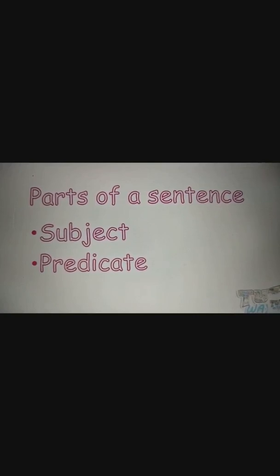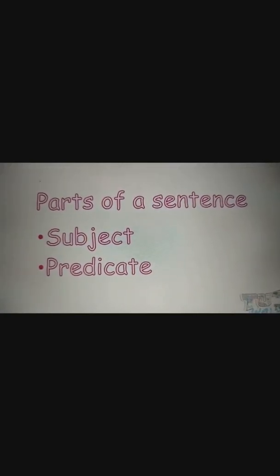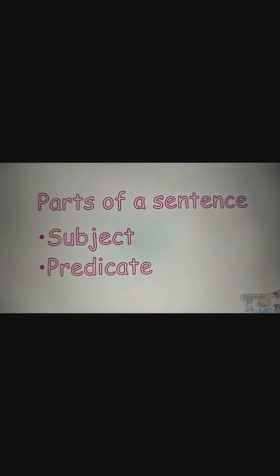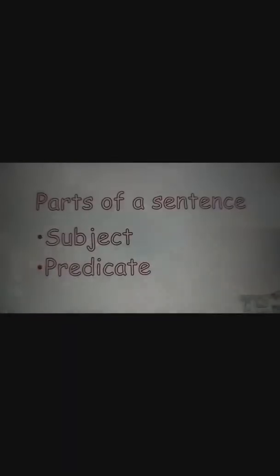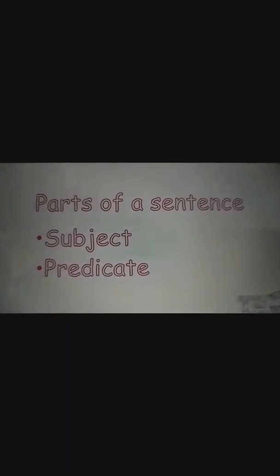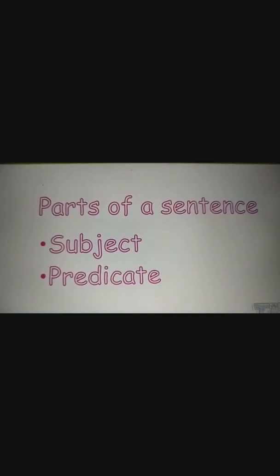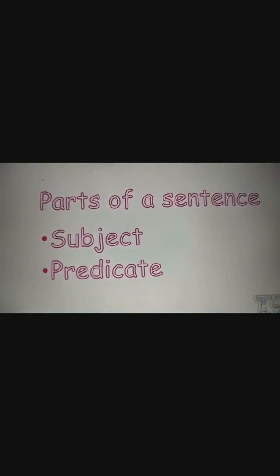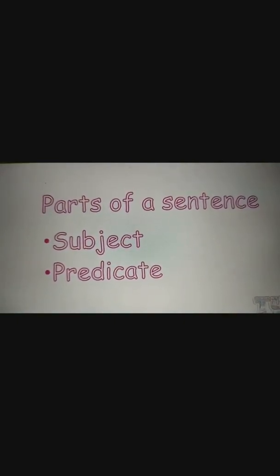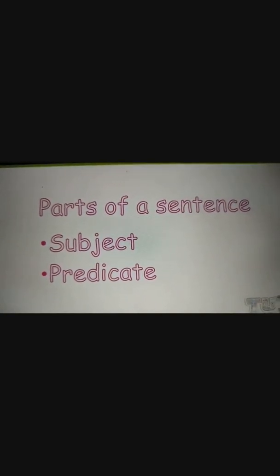Now here in your book also you can see that is part 1 and part 2. Part 1 is the noun, that is the name, place, animal, bird, thing or a pronoun. And part 2 is all that is said about the noun. This part contains the verb. That means the predicate contains the verb and subject only has the noun or the pronoun. I am sure everyone is clear about the parts of a sentence.